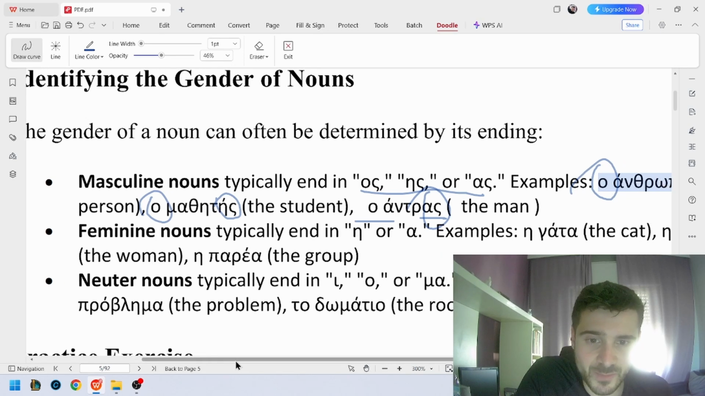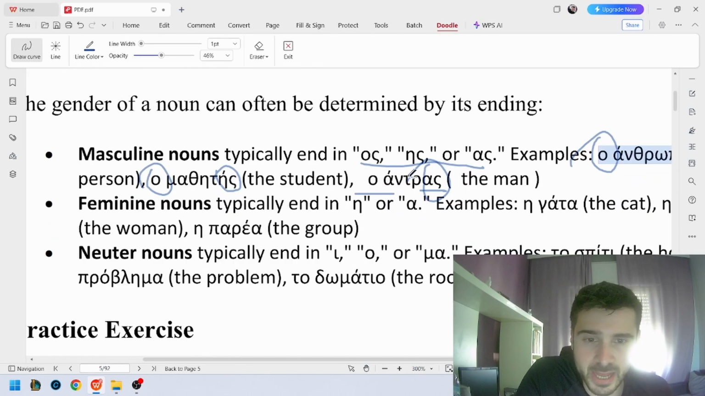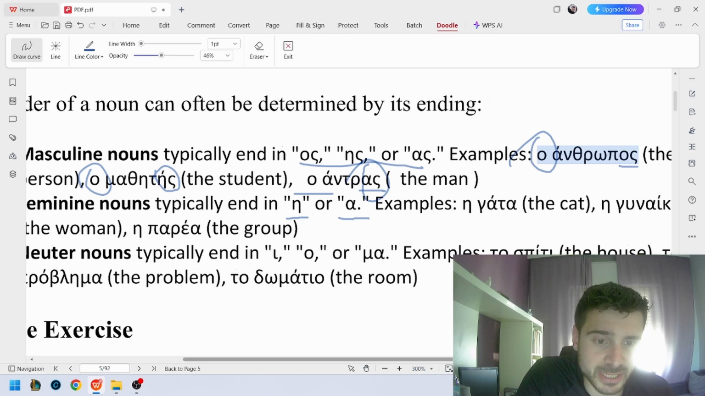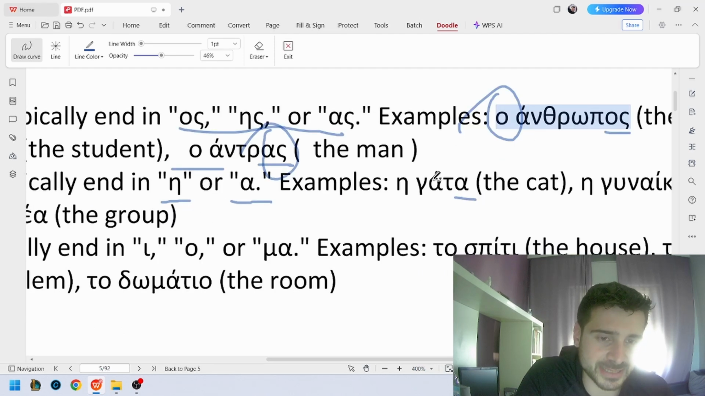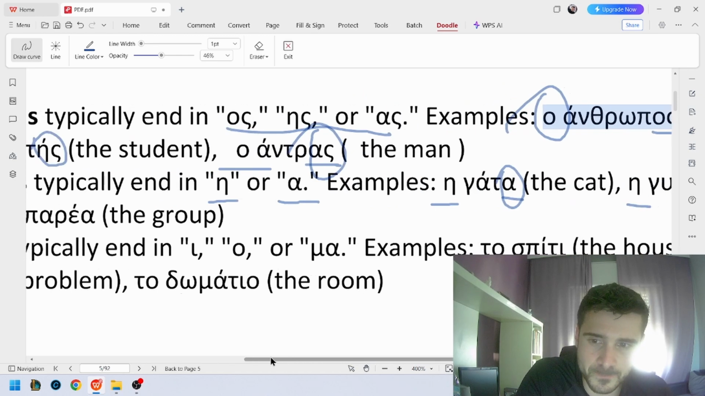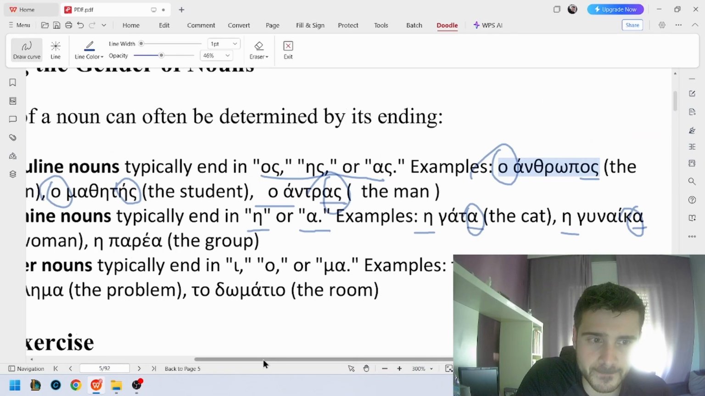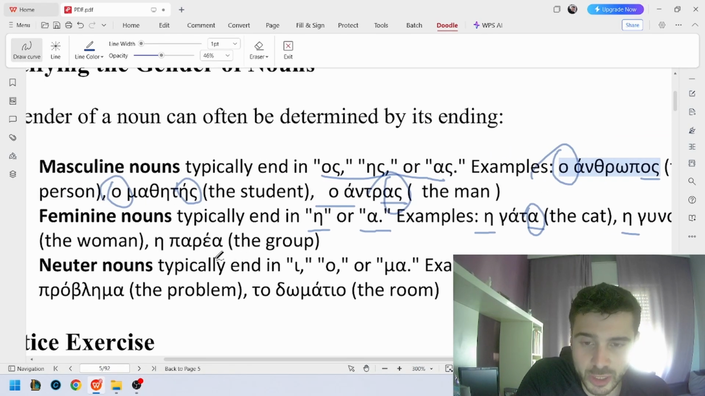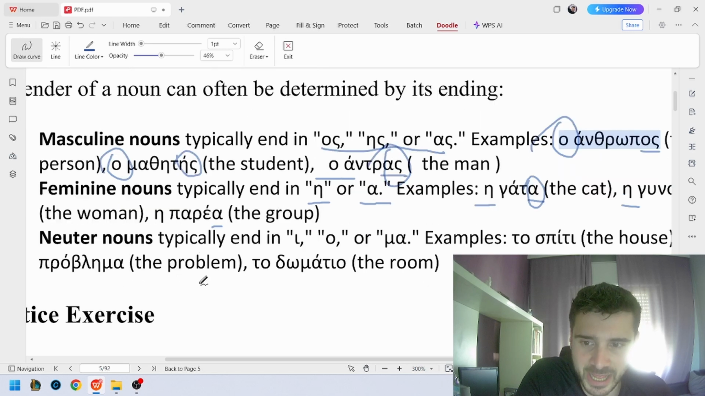Then for the feminine nouns, when we have the word endings e or a, the words will be feminine, so we'll use the article e. So the word for cat, γάτα, you see, word ending a, so η γάτα. The word for woman, γυναίκα, word ending a, so η γυναίκα. The word for the group, the company, η παρέα.